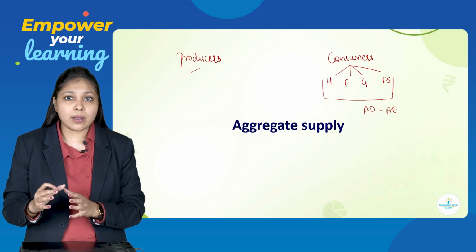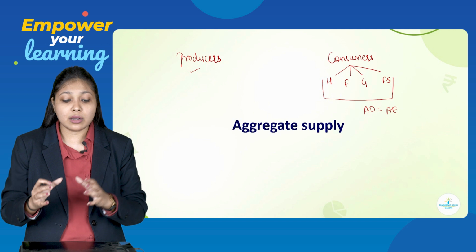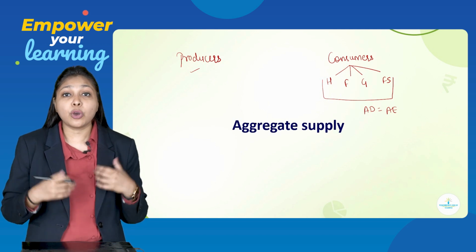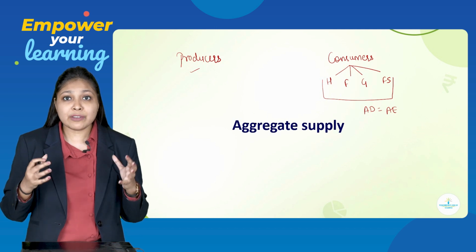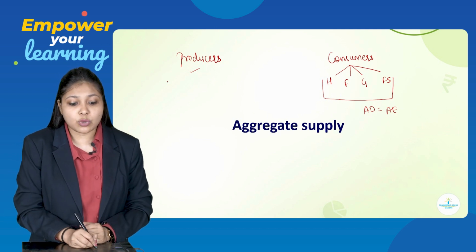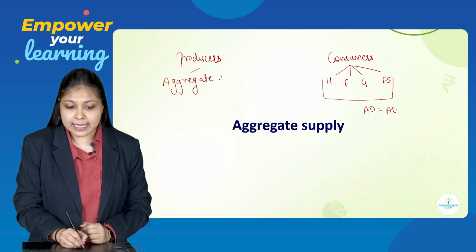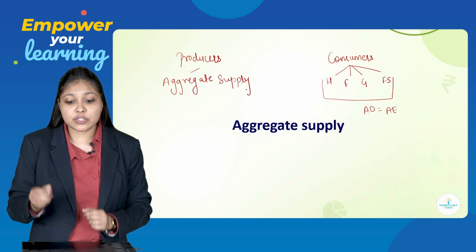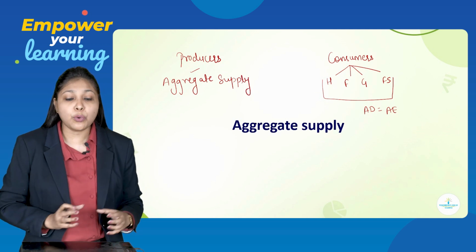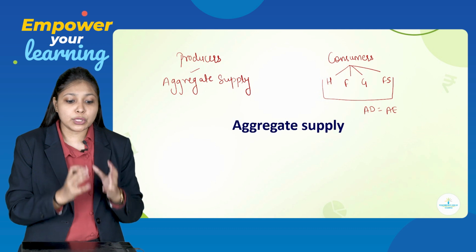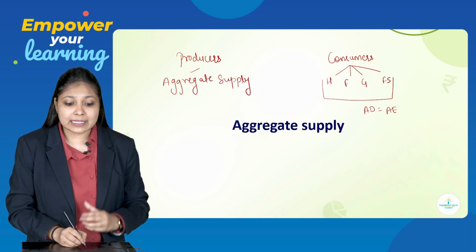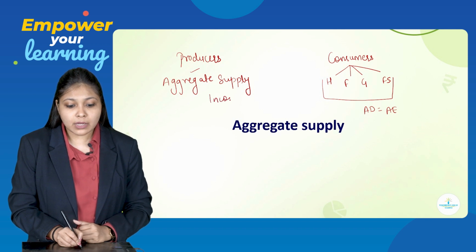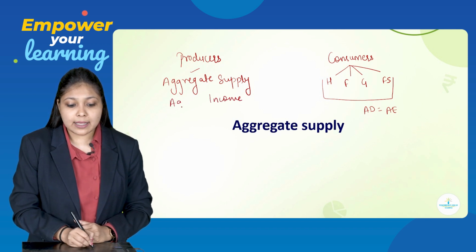So, as we talk about the 4 sectors of economy over here, here also we will be talking about all the producers in the country who are going to produce the goods and services. When we sum up their production, it is called aggregate supply. Very simple? Yes. Then the expenses which these consumers do on the goods and services produced by the producers, those expenses are nothing but income for the producers, which will be called aggregate income.